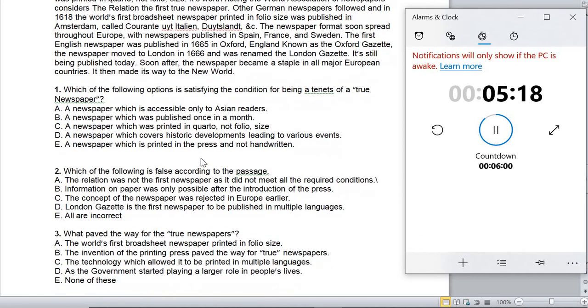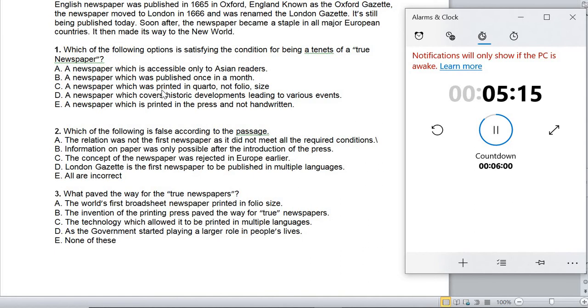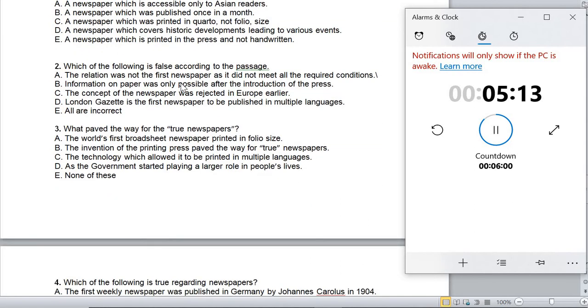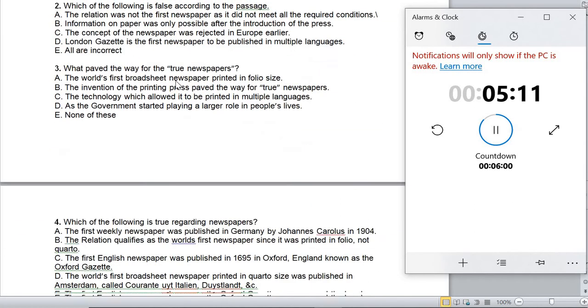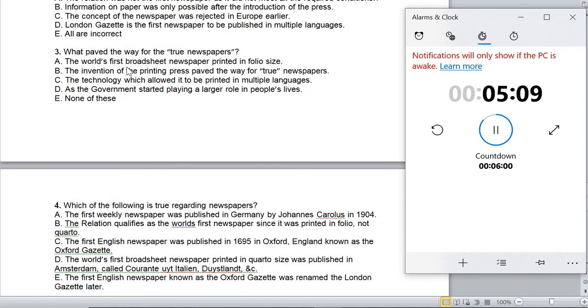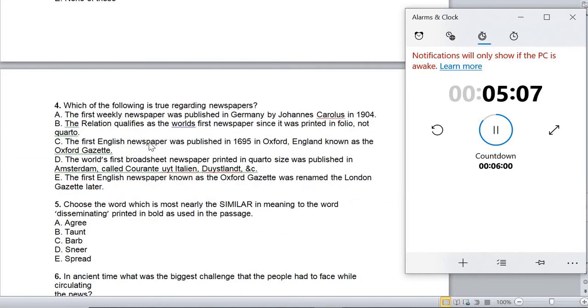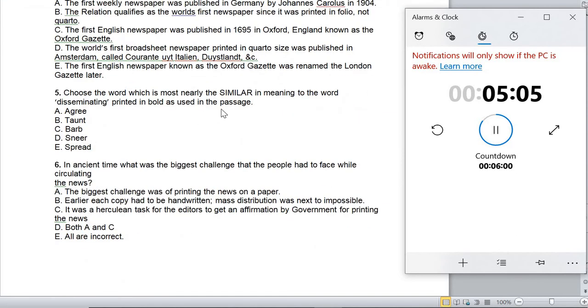So let's go to the direct question. Is it a direct question? No. Does this fall under direct question? No. We'll come back to it. This one, no. Yeah, we'll attack this one, the easiest one. Similar to the word disseminating. Disseminating means to spread. So options, no confusion. Option E is the answer.